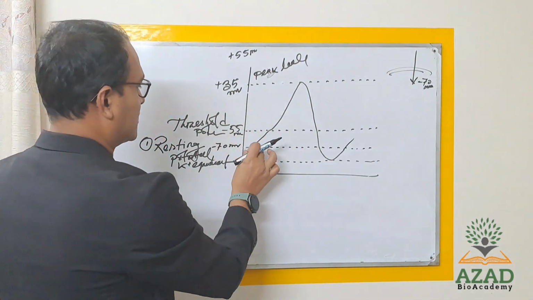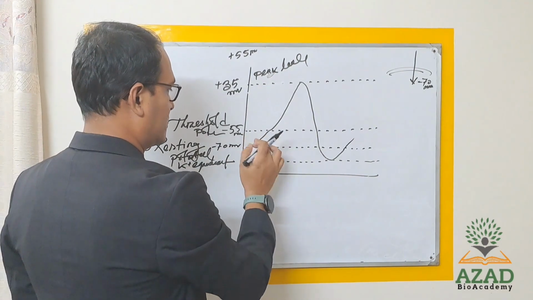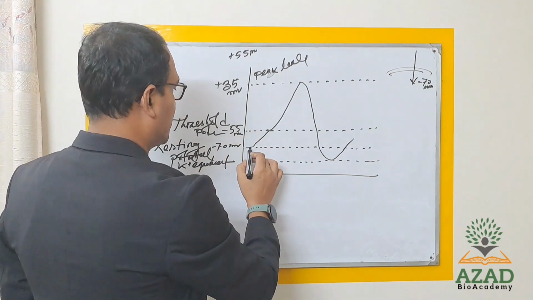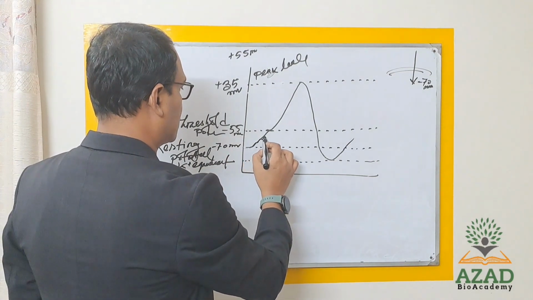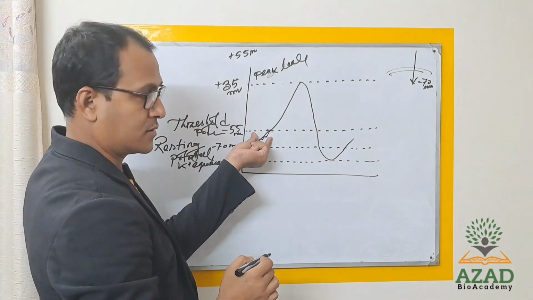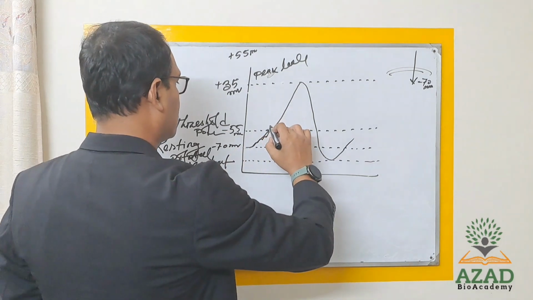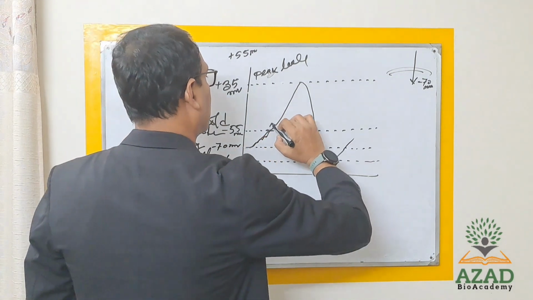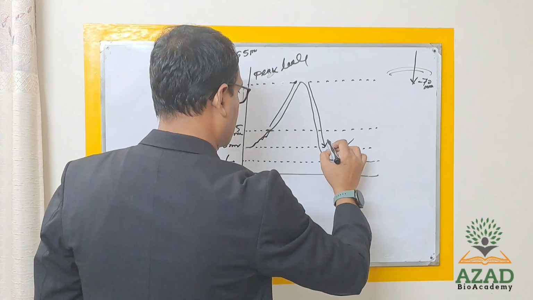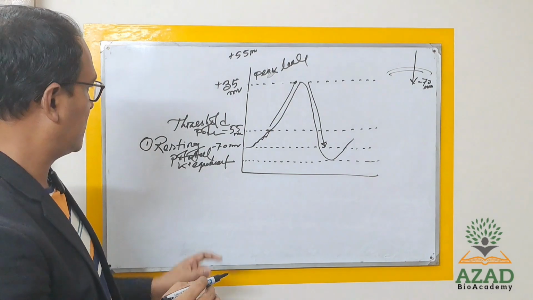Okay, this is the resting membrane potential, how it will be maintained. Before reaching the threshold potential, the potential difference is there, and what would be the terminology for that potential change, and what would be the terminology for that region and that region? Okay, so now I will talk about that.